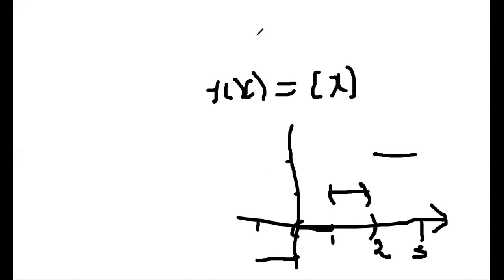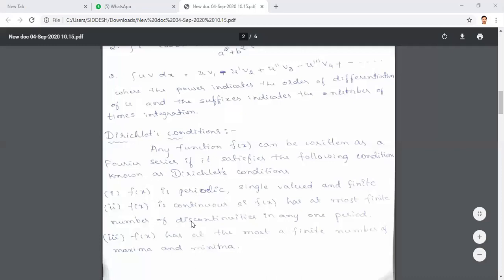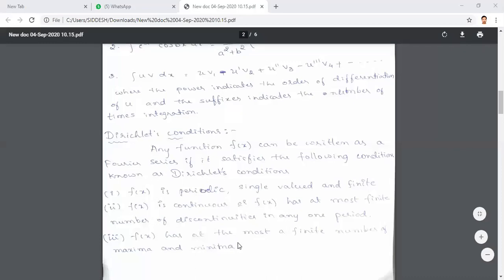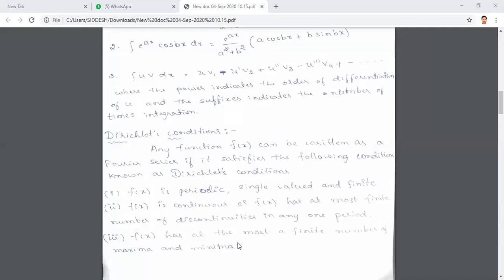So now the third point is that f of x has at most a finite number of maxima and minima. If you take even the tan function, the maxima will be infinite, so that's why we can't express it like that. If it has only a finite number of maxima and minima, then we can express that function in terms of Fourier series. So these are the 3 conditions.